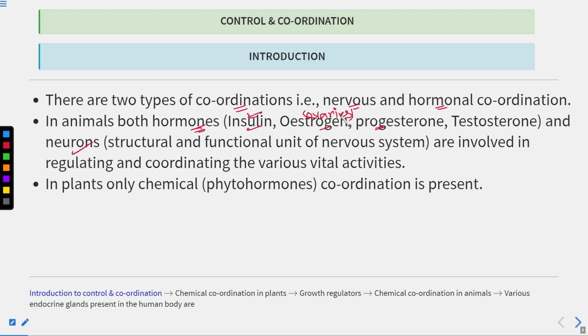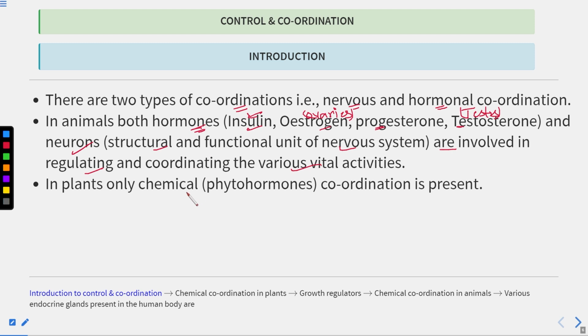Estrogen and progesterone, which are produced by the ovaries, give the female body characteristics, and they also help in the development and storing of the egg. And testosterone is the male hormone, produced by the testes, and it helps to develop the male sexual characters. Now neurons, I've already told you, are the structural and the functional unit of the nervous system. Both are involved in regulating and coordinating various vital activities going on within the organism.